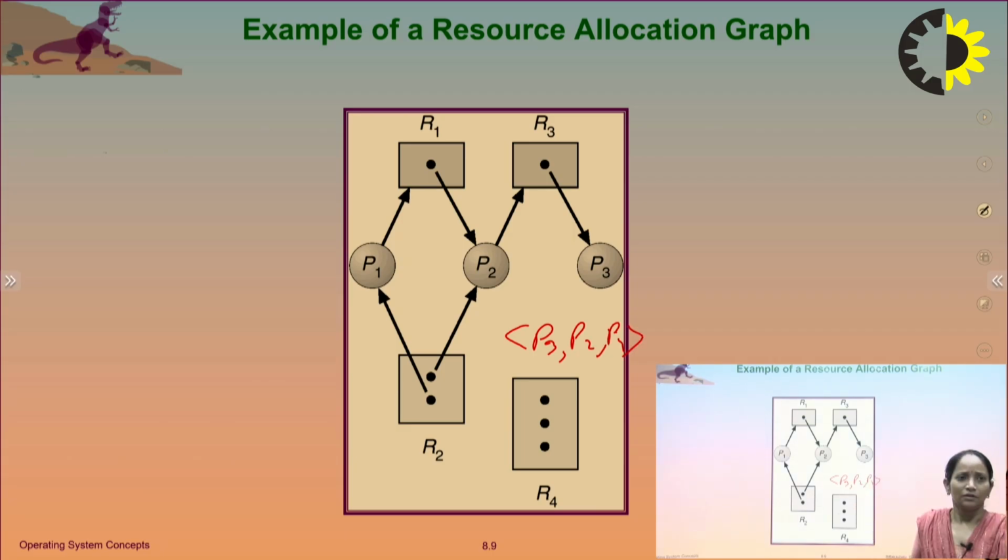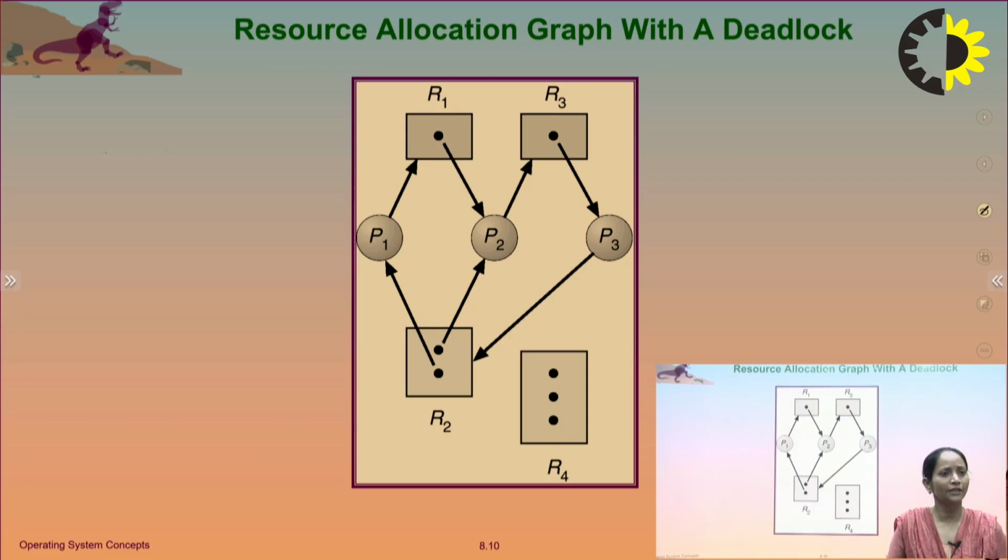So there is no deadlock. What is the meaning of deadlock? Deadlock is a situation where every process is holding a resource and waiting to request another resource, and none of the processes is able to complete its execution. But here there are three processes P1, P2 and P3, and all of them can complete their execution. So there is no deadlock.